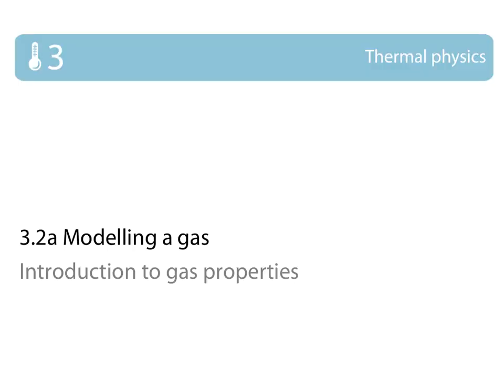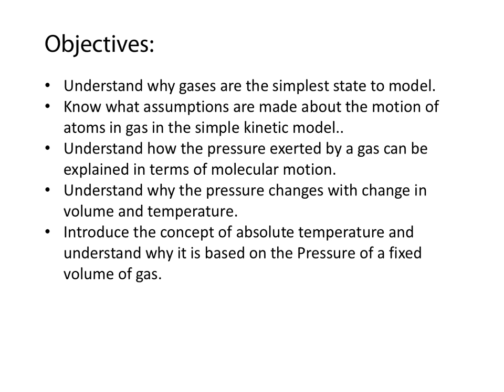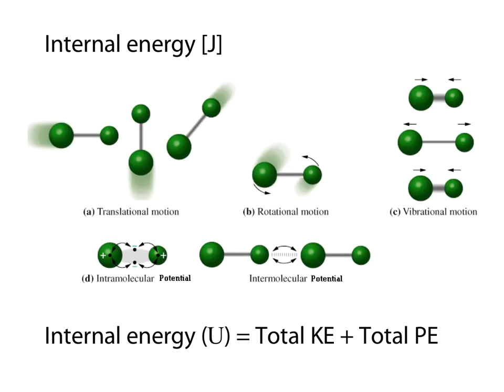Hi there. Okay, so the second part of the thermal physics topic looks in particular at gases and modelling gases. Gases are in many ways more simple than the other types of materials, either phases or states, because they just consist of independent molecules or atoms that we can think of as particles. So, understand why they're the simplest states model, what assumptions do we make, understand how pressure can be explained, understand why temperature changes with change in volume and temperature, and introduce the concept of absolute temperature, which you probably are already familiar with.